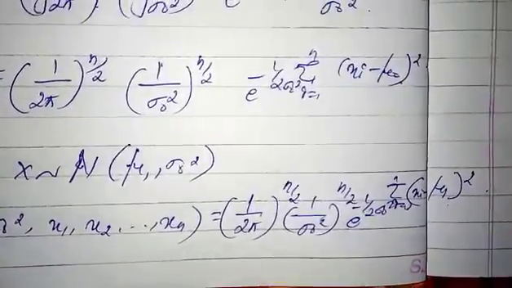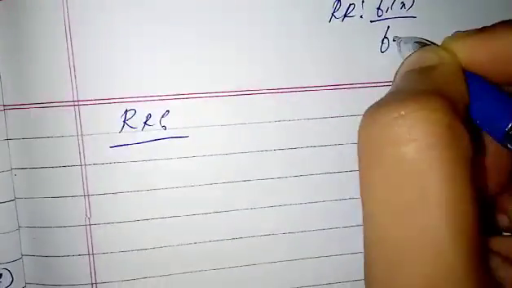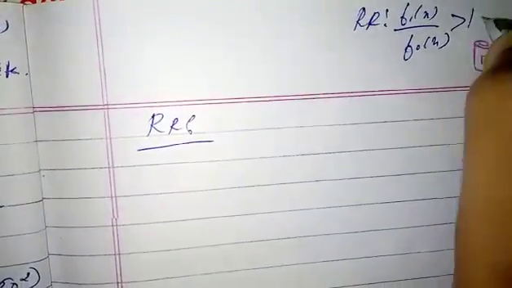Then we know what the rejection region is here. A rejection region means the large ratio. In the common case of a single random variable, the rejection region is f1 of x divided by f naught of x greater than k, from the Neyman-Pearson lemma.